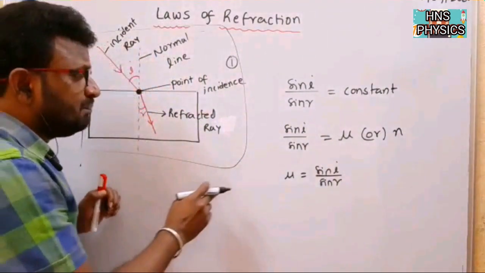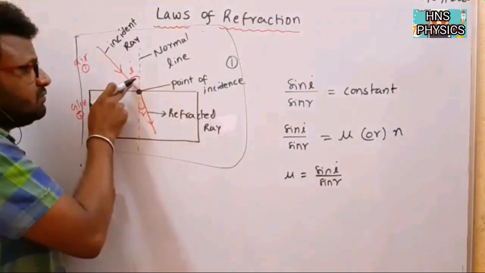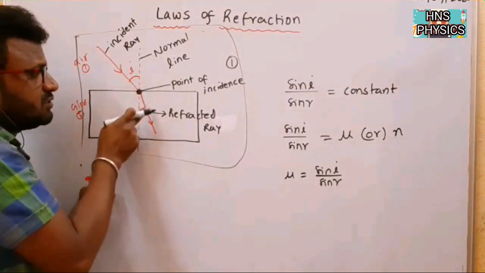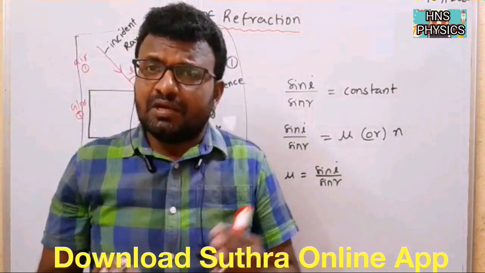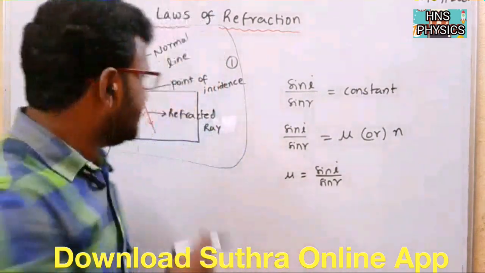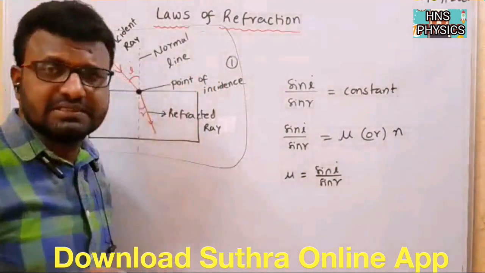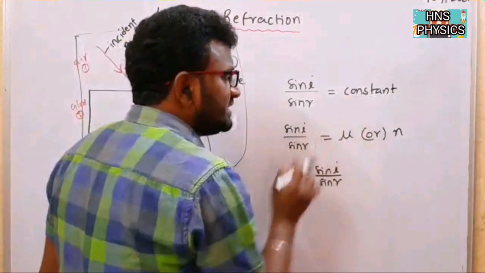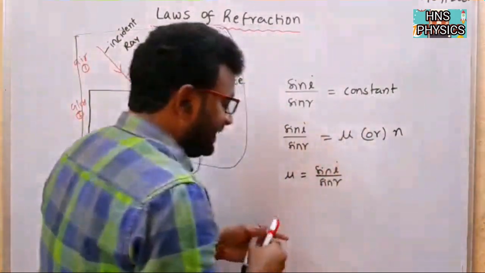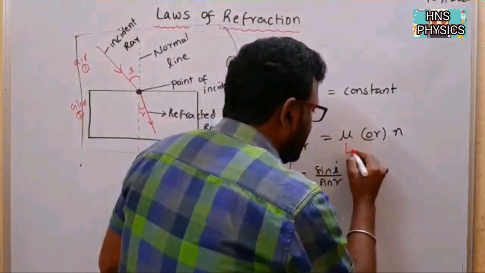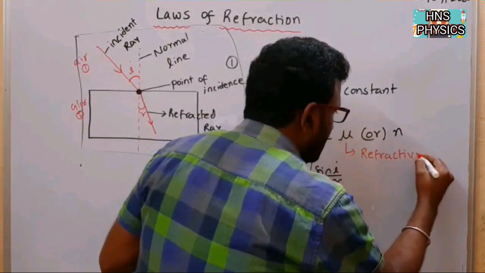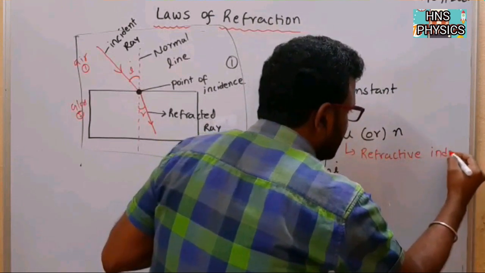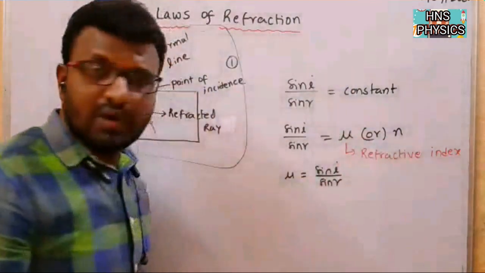Once again listen, the ratio of sine of angle of incidence to sine of angle of refraction is constant for given two media. Two media means one is air, the other one is glass. That constant is called refractive index, and it is denoted by mu or n.